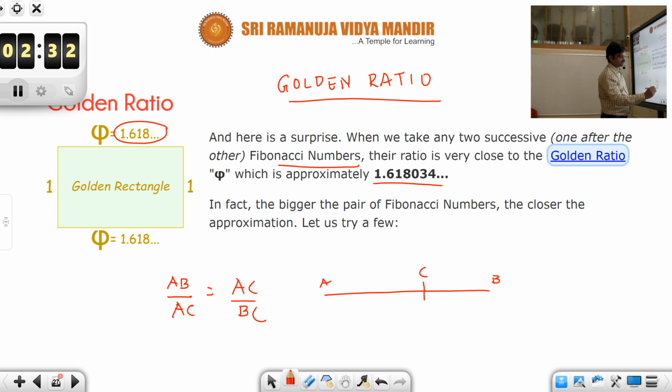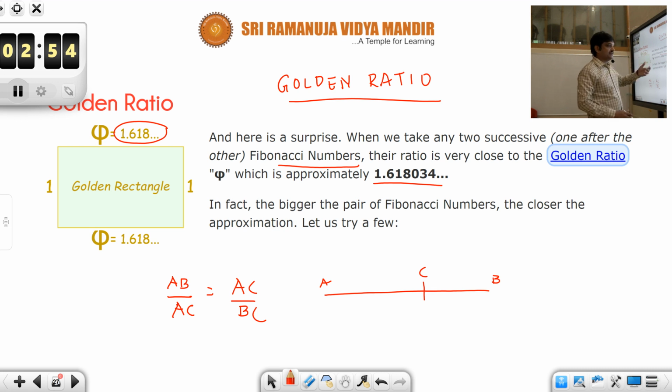If you choose it in such a way that the entire to the longer part is the same as the longer to the shorter part, then the ratio you come across is the golden ratio again. So for this reason, the golden ratio is very interesting. There are two commonly occurring things as we have seen.